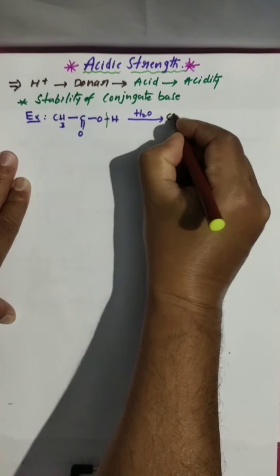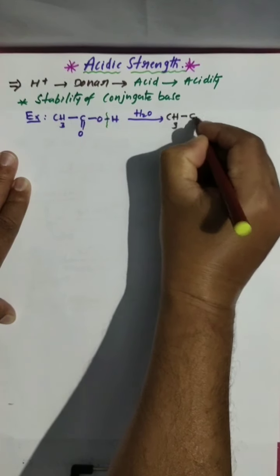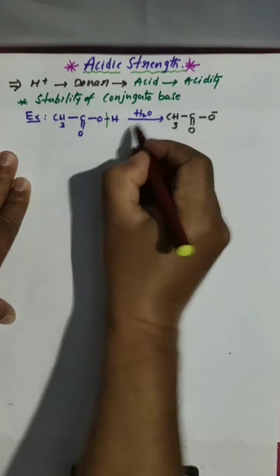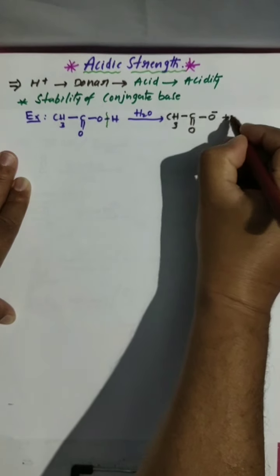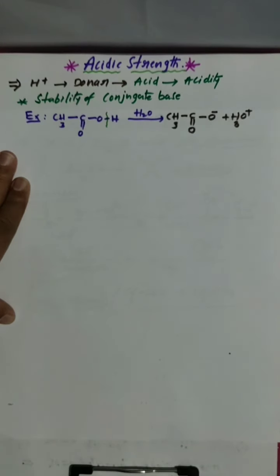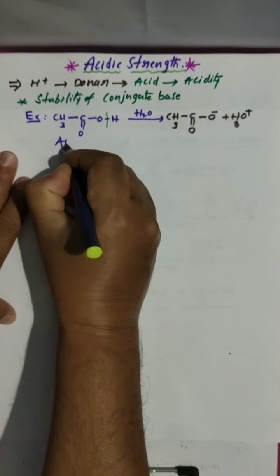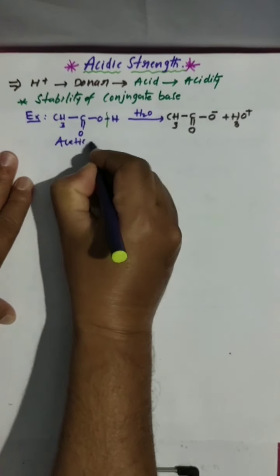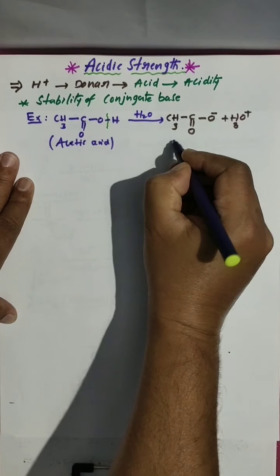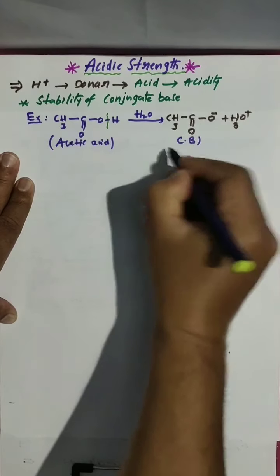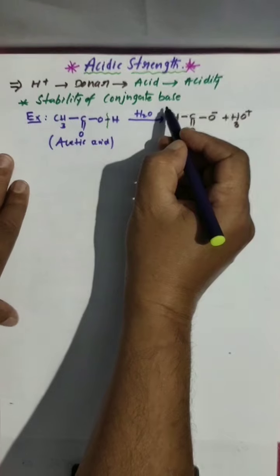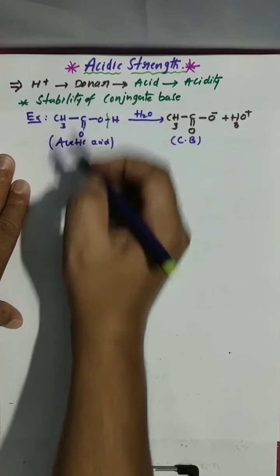Then you get CH3 C double bond O minus, and this water will take this hydrogen, giving H3O plus. This is acetic acid, and this is what we call the conjugate base. Clear? So the stability of the conjugate base can decide acidic strength.